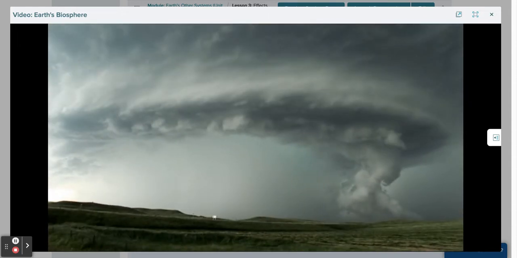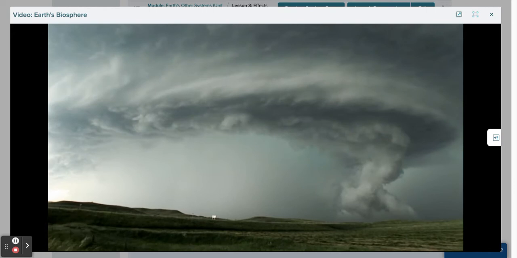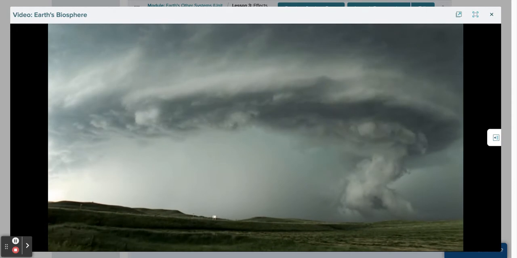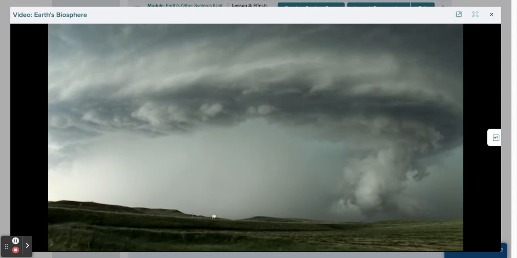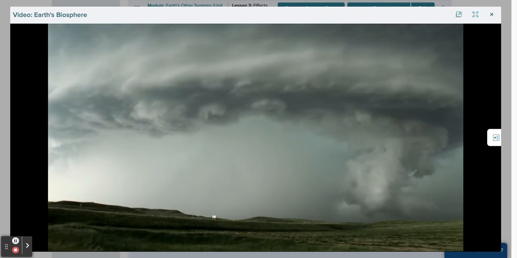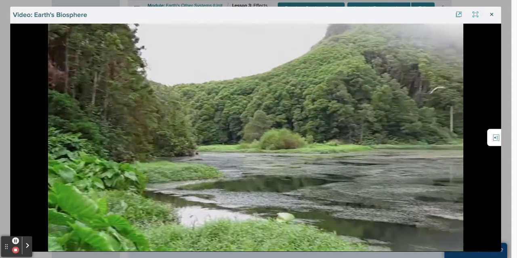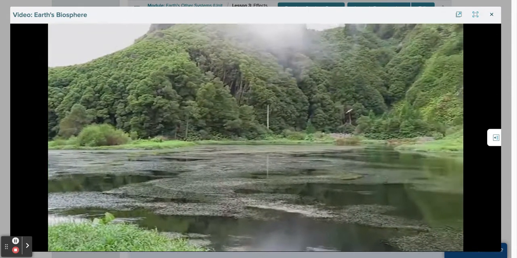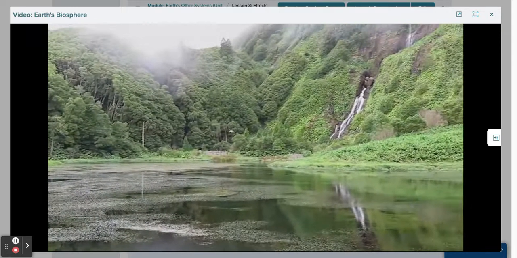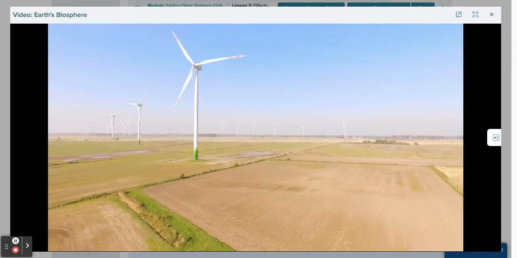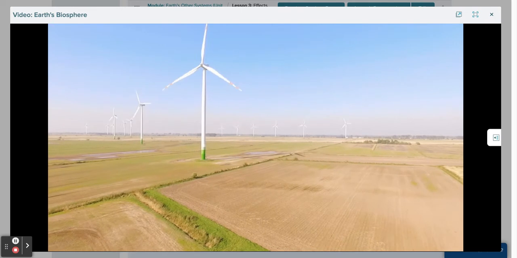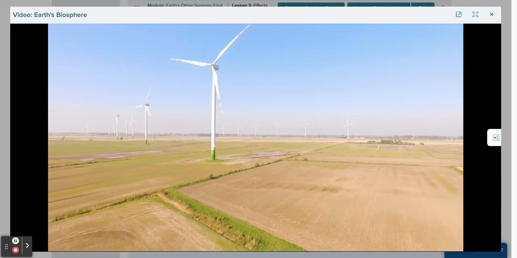Let's look more closely at how energy and matter move from one system to another. Think about the energy of wind in the atmosphere. A strong wind can do damage to trees and homes. A gentle wind can help carry seeds from plants to new places to grow. Energy from the wind can be transformed into electrical energy people can use. Wind turbines do that job.